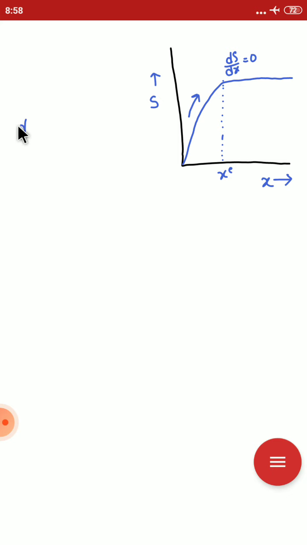At that time, the entropy change of the universe is equal to 0. Whatever processes had to be taken, all the conversions are done. At the dead state only, the entropy change becomes 0.